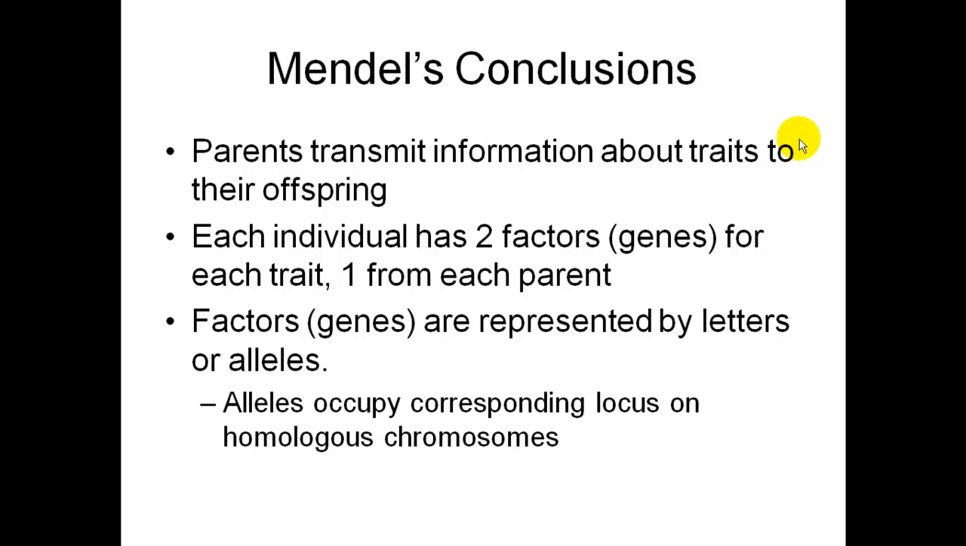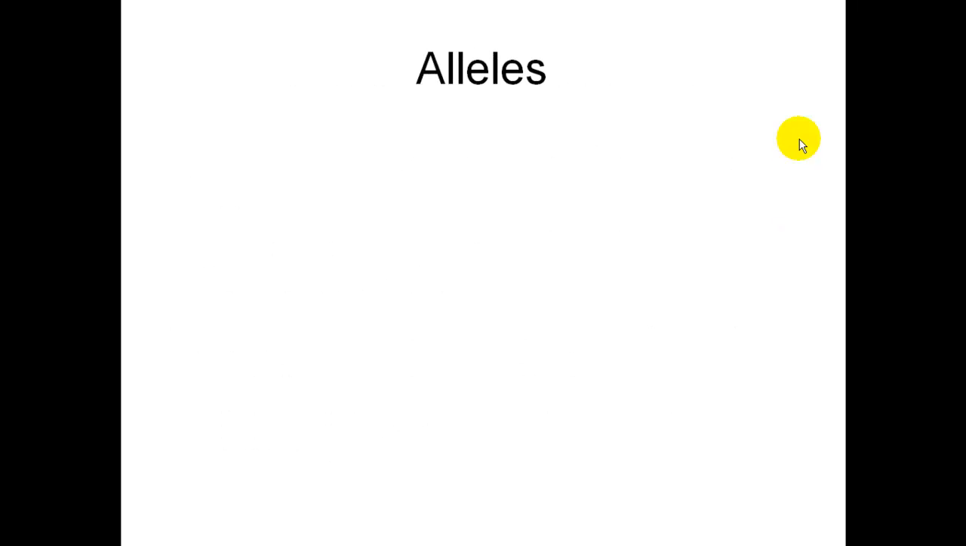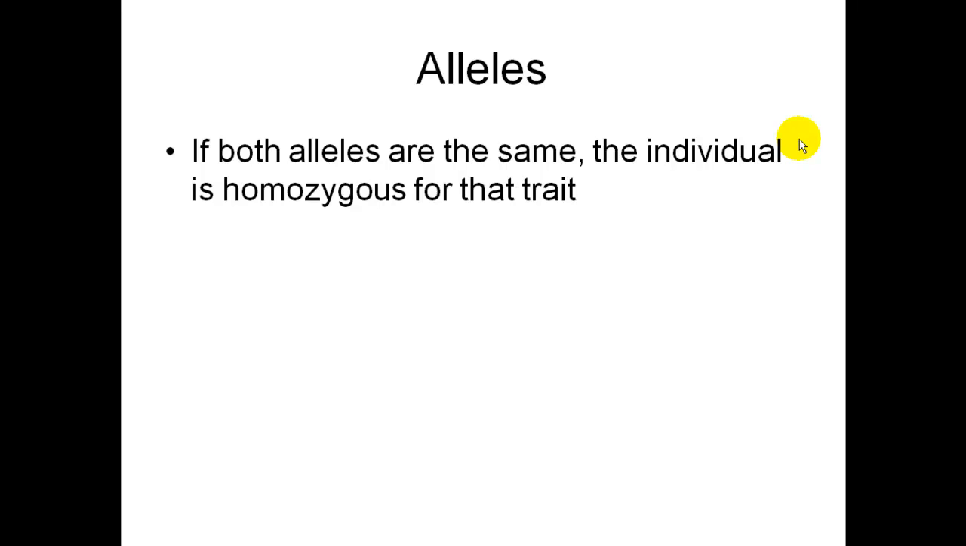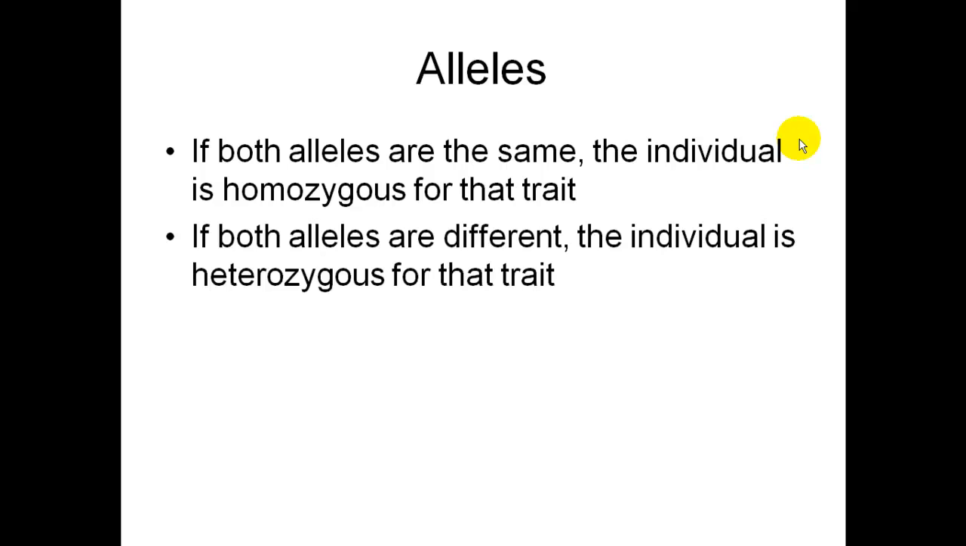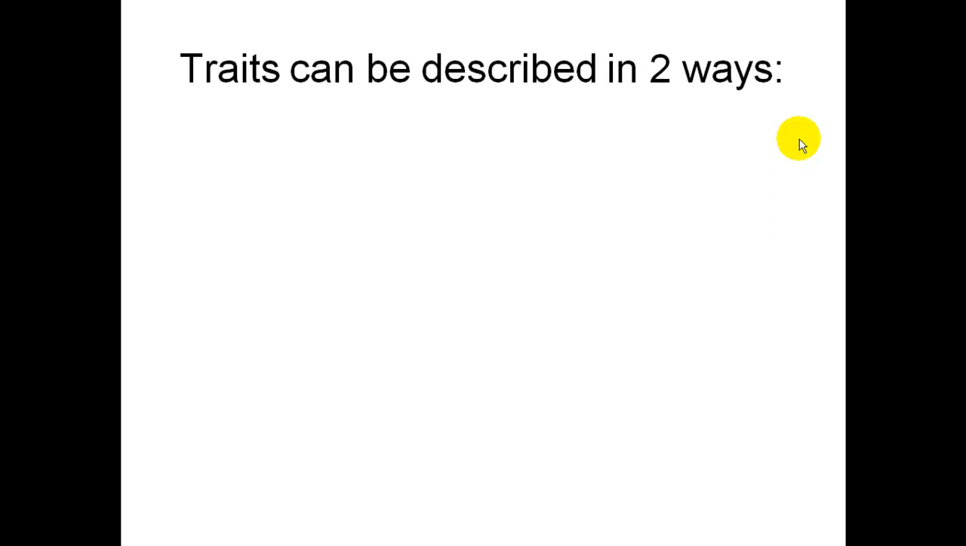Alleles occupy corresponding loci, or locus, on homologous chromosomes, as we saw in the last chapter. If both of the alleles that you get from mom and dad are the same, the individual is homozygous for that trait. If both alleles are different, you are heterozygous for the trait.